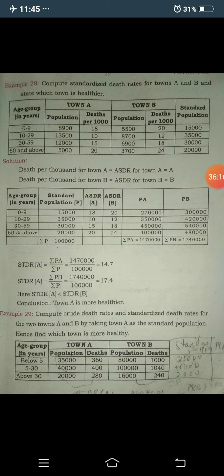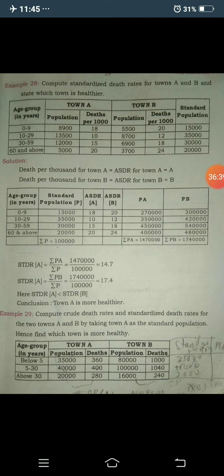Here 18 into 15,000, you get 2,70,000. 35,000 into 10, you get 3,50,000. 30,000 into 15, you get 4,50,000. 20 into 20,000, you get 4 lakh. Then you have to take the summation of PA.